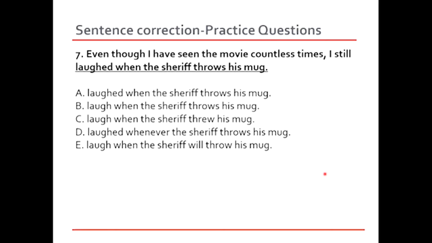Throughout the sentence, you can see it's in the present tense. Even though I have seen the movie countless times, I still laughed when the sheriff throws his mug. When you're telling about the scene of the movie that you find funny, you are describing it in present tense. But the problem over here is that you have used a past tense verb for yourself. So that's the problem, and you need to fix that. So let's look at option B, C, D, E.